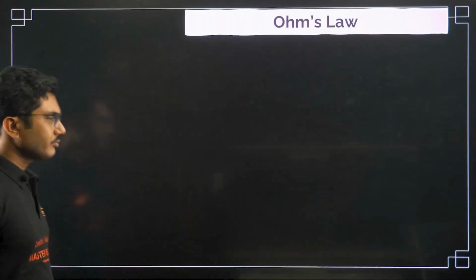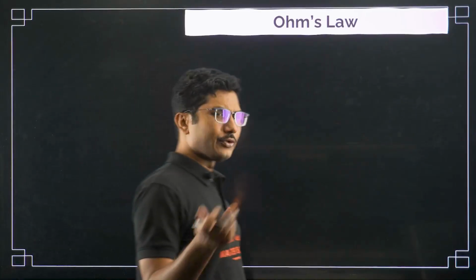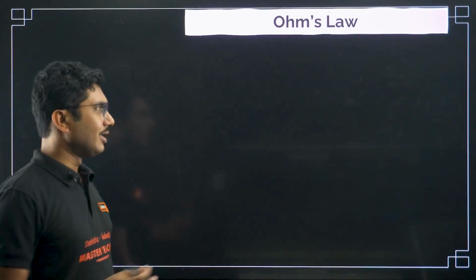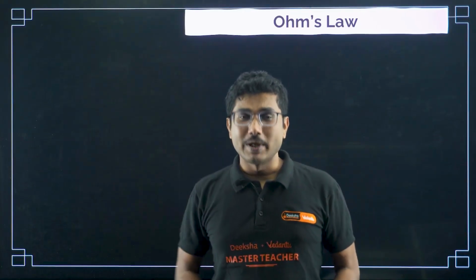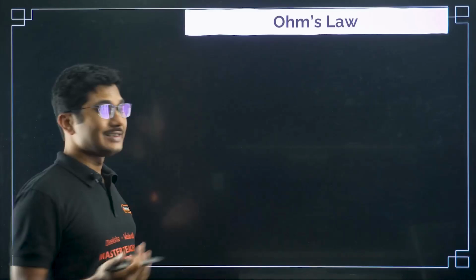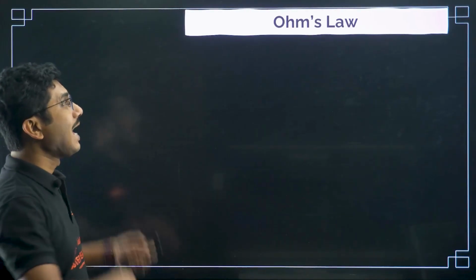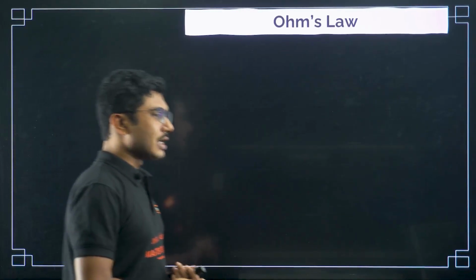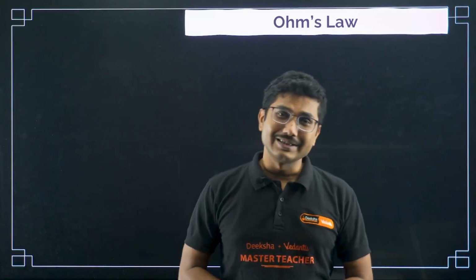Everything nowadays works on electricity. Analog systems used to be things of the past. Even your mobile phone, your smartwatch, everything works on electricity. So electricity is a very important part to understand, and one of the most important concepts of current electricity is Ohm's law.